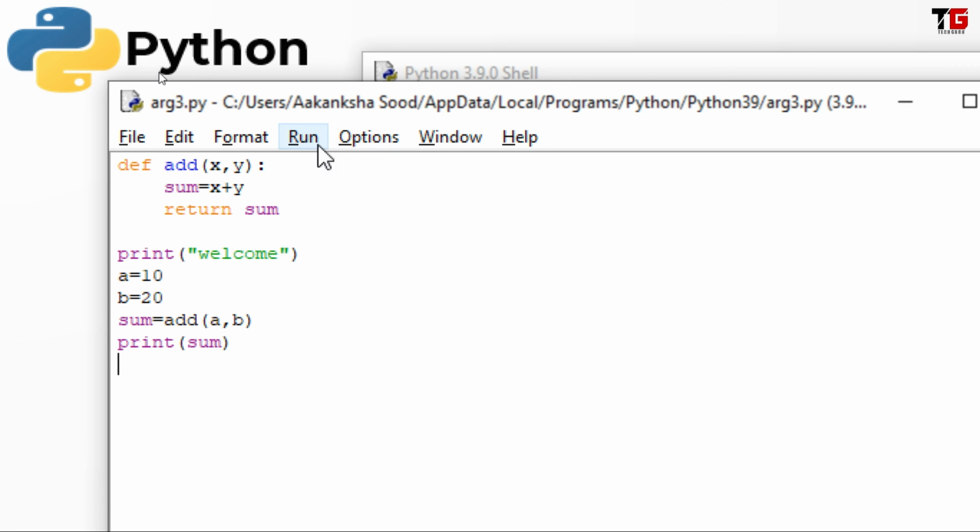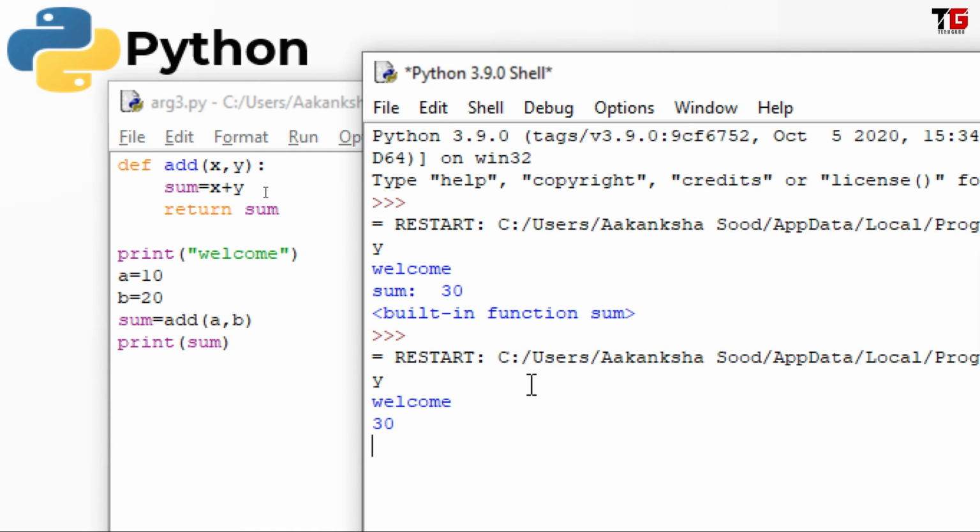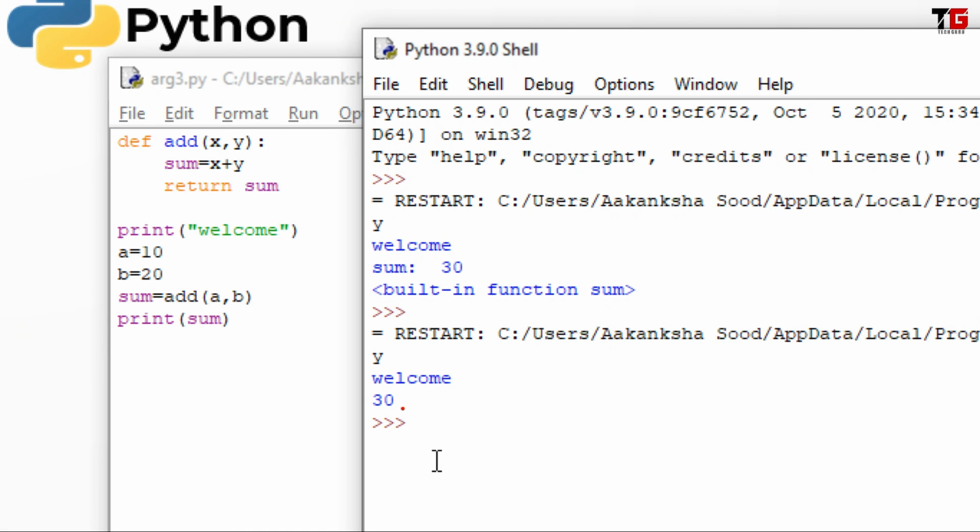Let's save, run. Look, now I am getting the result here. Actually, when we write return and we give a variable name, this particular value gets returned to it. So the value of sum will be returned to this sum. Now I can use this value here. It is returning a value from the function.